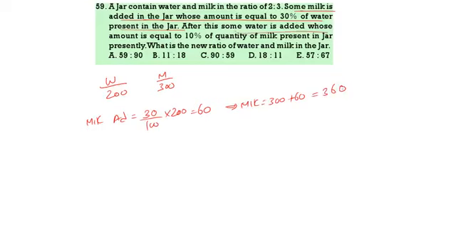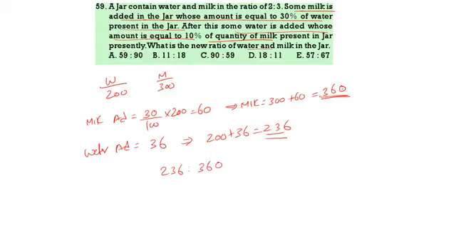Now some water is added, 10% of the milk we presently have, 360. In this, 10% is 36. So now water will be 200 plus 36, that is 236. What is the new ratio of water and milk? So 236 is to 360. 4 5s, 4 9s, 59 is to 90. 59 is to 90.